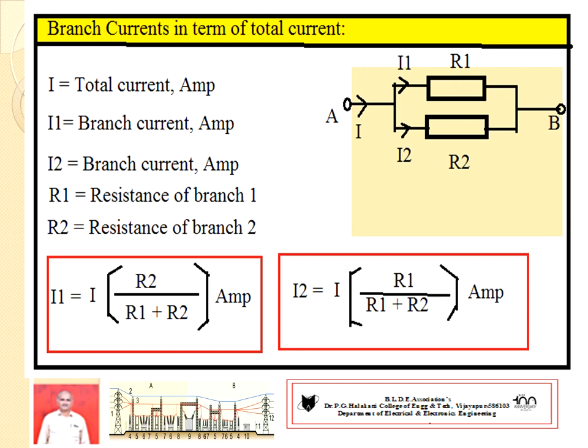So current I1 equal to total current, then the opposite resistance to the branch in which you are calculating current. I1 you are calculating, so you take the opposite resistance, that is R2. R2 divided by R1 plus R2 amperes. In similar fashion, branch current I2 equal to total current I into, you are calculating I2, the opposite resistance is R1. R1 divided by R1 plus R2 amperes.